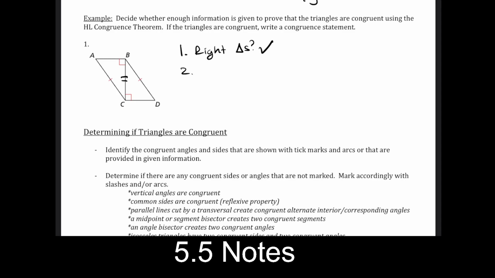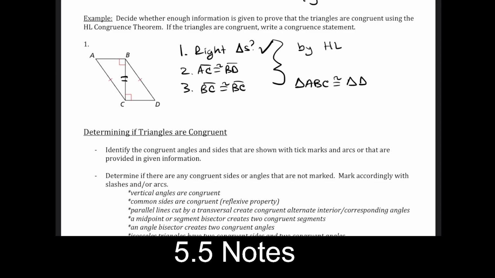Then we have our hypotenuse, which is AC congruent to BD. That's marked. And we have BC is congruent to itself, which represents a leg in these triangles. And so that all combines enough information to say that by HL, we have triangle ABC is congruent to triangle, and again, check the order, DCB. Hopefully there's no questions on this.